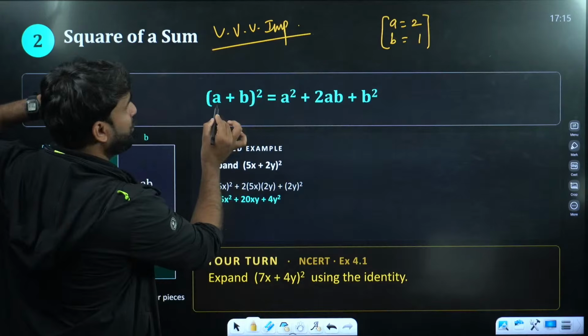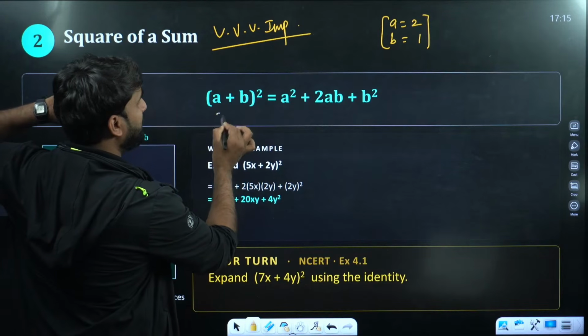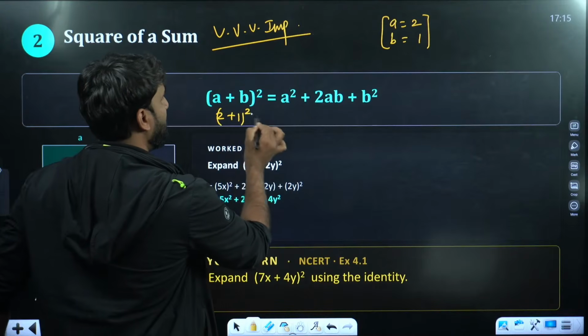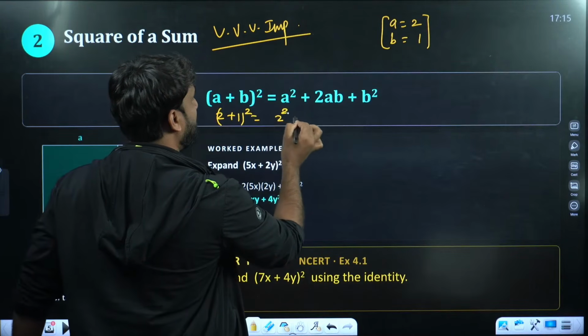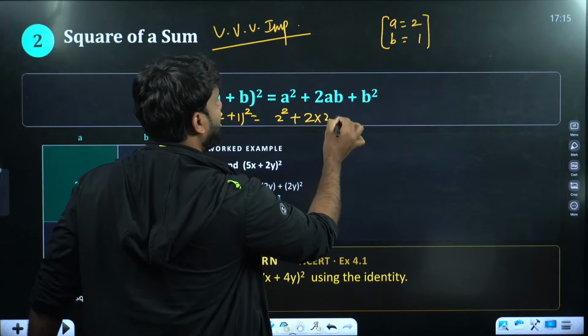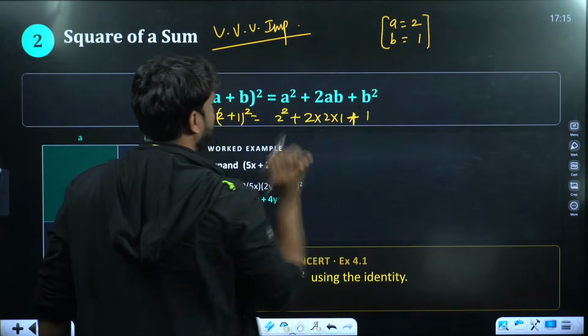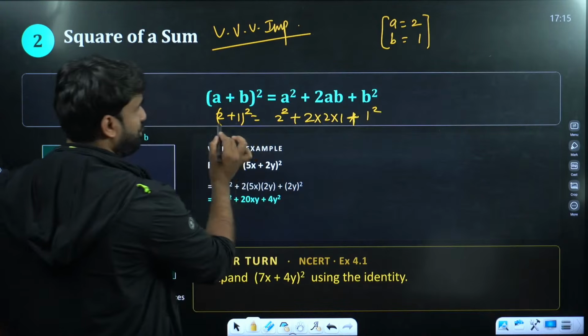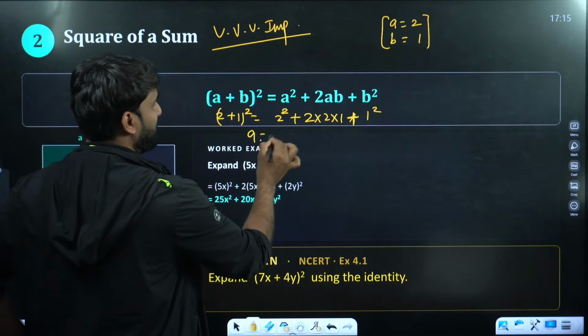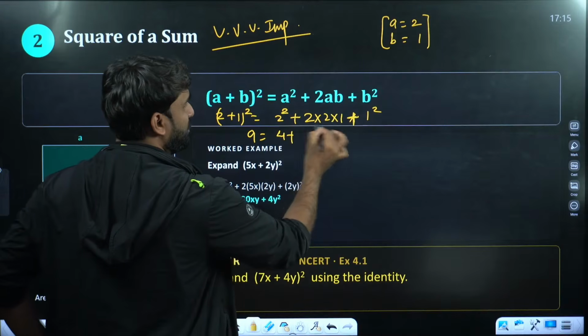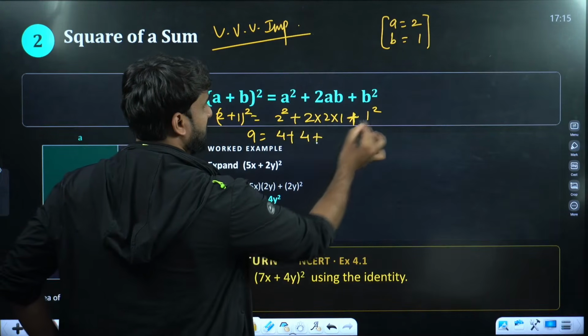If you put here 2 and 1, 2 plus 1 will be 3, so 2 plus 1 whole square. Now put here 2 square plus 2 into a is 2, b is 1, plus b square, 1 square. Now 2 plus 1 is 3, 3 square will be 9. Now solve this. 2 square will be 4, 2 into 2 into 1 is 4, plus 1 square will be 1.